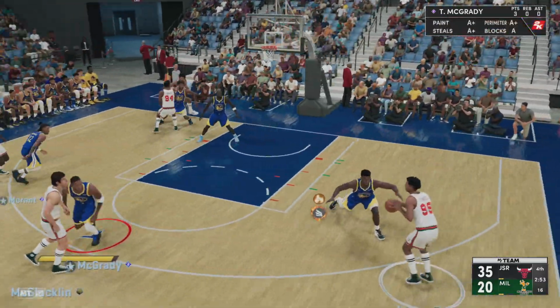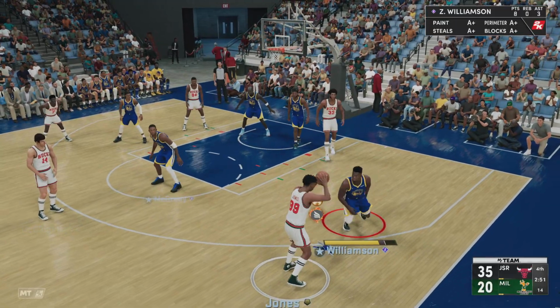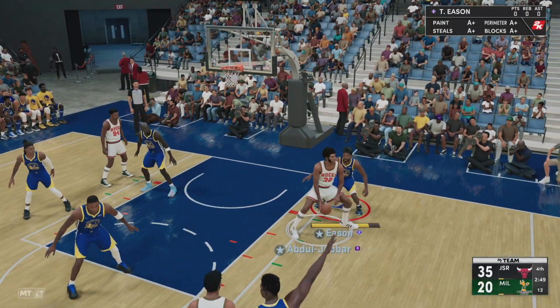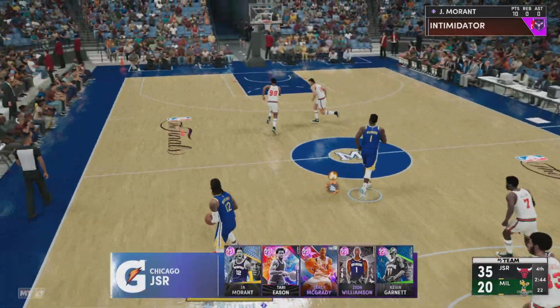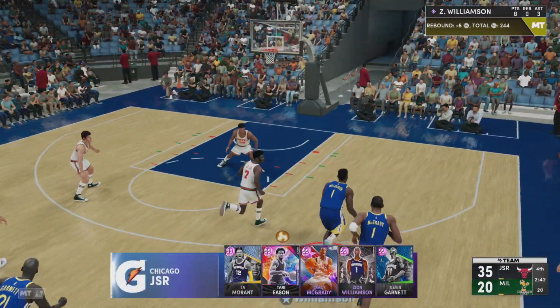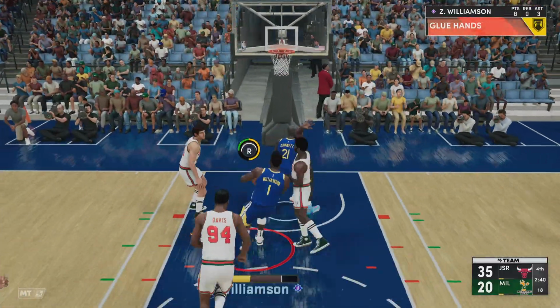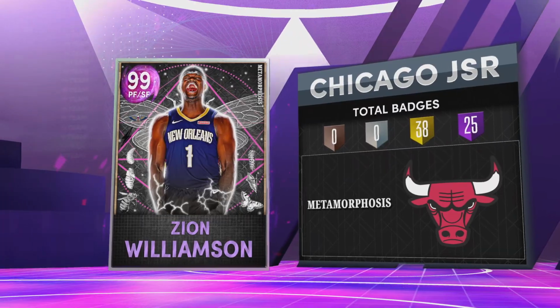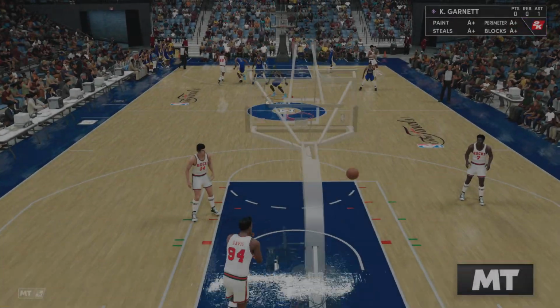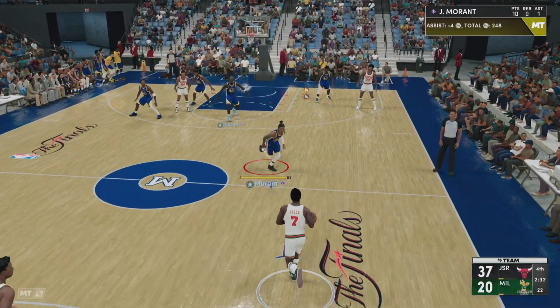offense. And with the fourth quarter upon us, time is running out for this game to become competitive. So for Chicago right now, Williamson out there with Garnett. Then there's Morant. Then it's McGrady. The drive by Williamson. And finished off by Williamson. Well-rounded effort, and they show no signs of letting up.